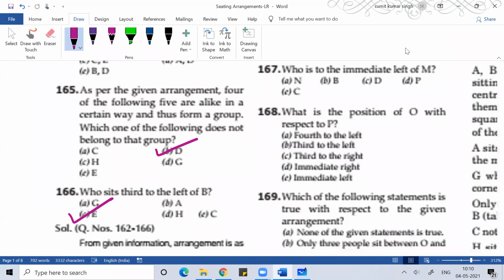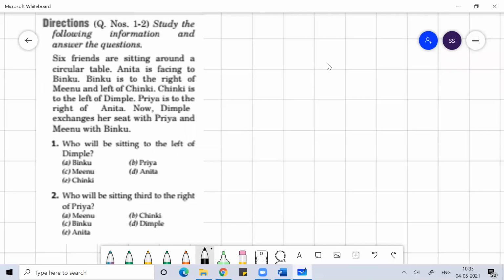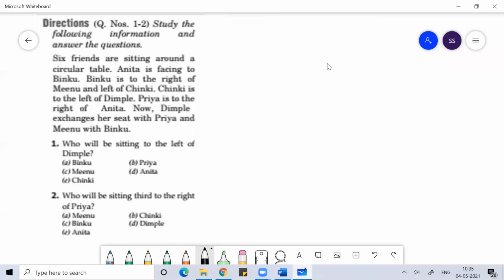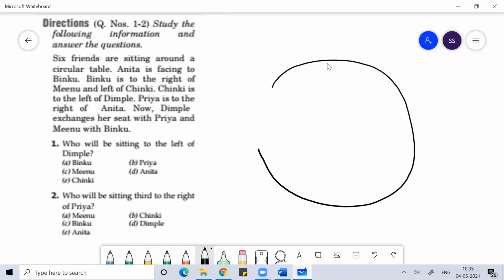Anyone, any doubt? Let's do one easy problem on circular arrangement to make you understand this topic. In the last problem we did a polygonal arrangement, and polygonal arrangement is nothing but an application of circular arrangement only.